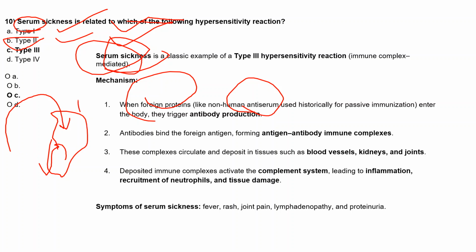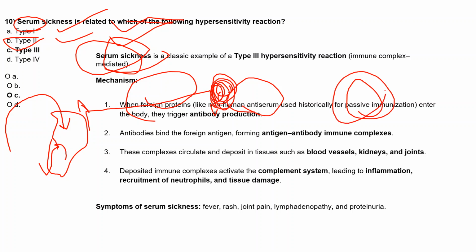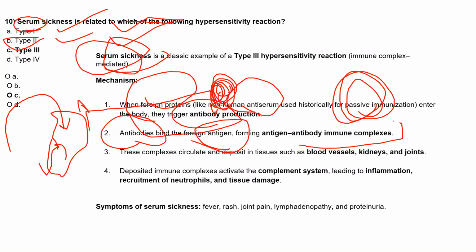At time t0 there will be no issues, but with time some remnants of that non-human antiserum will act as foreign proteins, used for passive immunization. They enter the body, trigger our antibody production, and this antibody binds with this foreign antigen and forms antigen-antibody complexes. Now these complexes circulate and deposit in tissues.